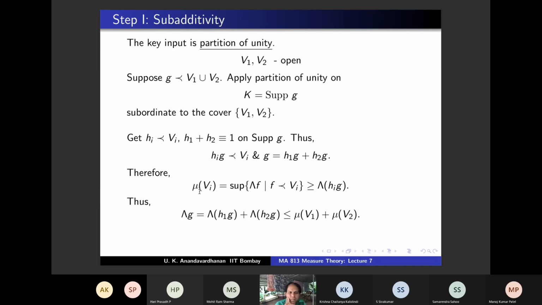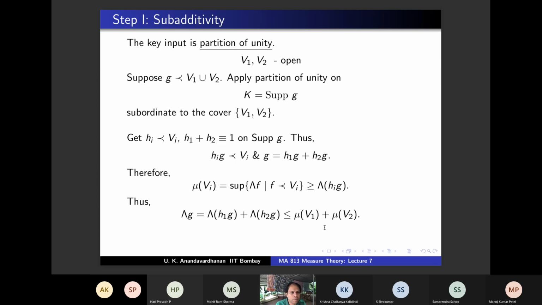So what have you concluded? You have concluded that whenever G precedes V1 union V2, lambda G is less than or equal to mu V1 plus mu V2. So what is your conclusion? What is mu of V1 union V2? It is the supremum of such lambda G, right? So for any such G, lambda G is less than or equal to this.